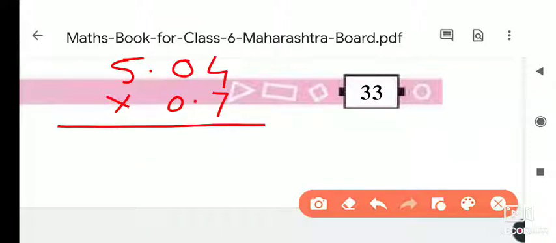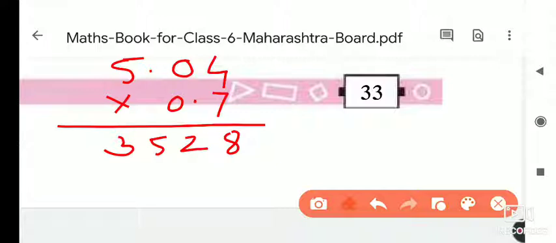So first of all, 7 times 4. 7 fours are 28. Okay, 2 is carry. Now 7 times 0 is 0. 0 plus 2 is equal to 2. Now next, 7 fives are 35. So here it is 35, and that's all, we have finished. So this is the answer, 3528, meaning 504 into 7.